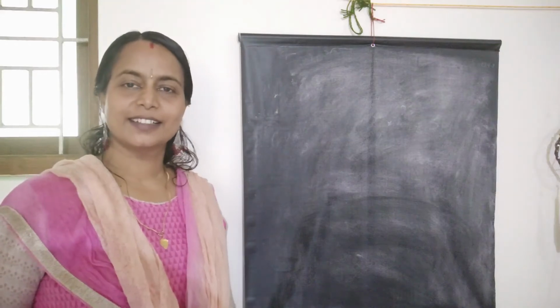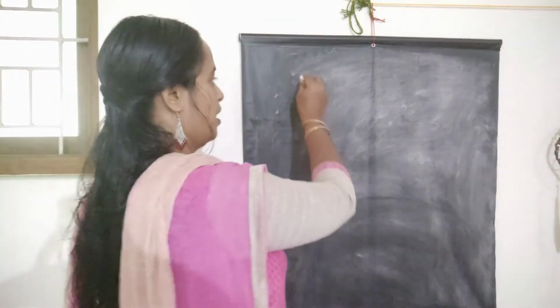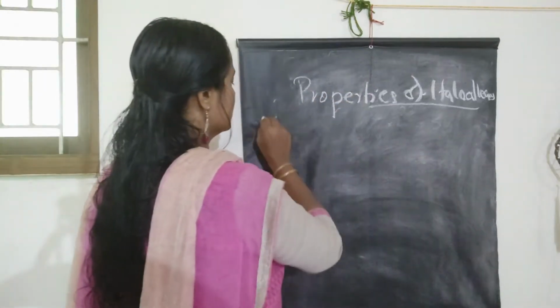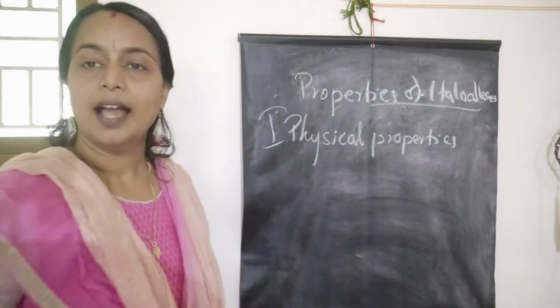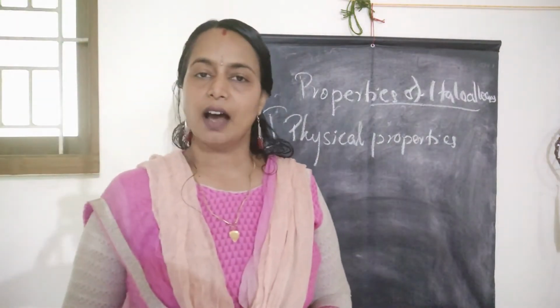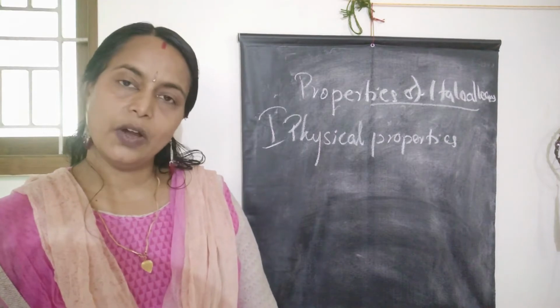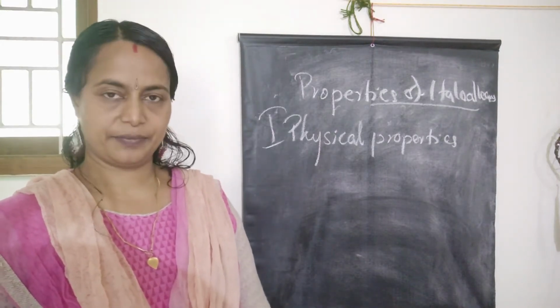Good morning. Now the next topic is the properties of haloalkanes. First is the physical properties. Haloalkanes in pure form are colorless, but bromoalkanes and iodoalkanes get color on exposure to light.